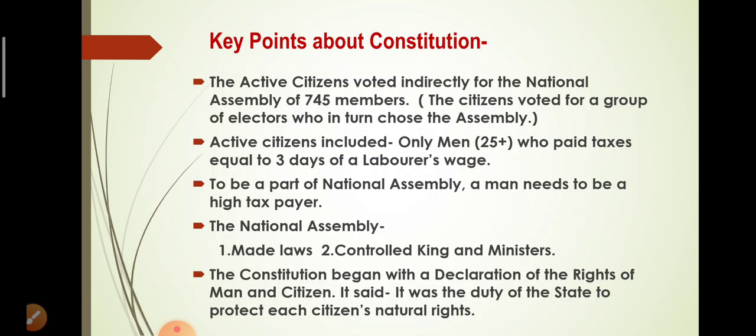Here are some key points about the Constitution of France. You can all take a screenshot of this slide or pause the video and note down the major changes. One of the most important of them is the Declaration of the Rights of Man and Citizen. This declaration included rights such as the right to life, freedom of speech, equality before law, etc. It was the duty of the state to protect each citizen's natural rights.